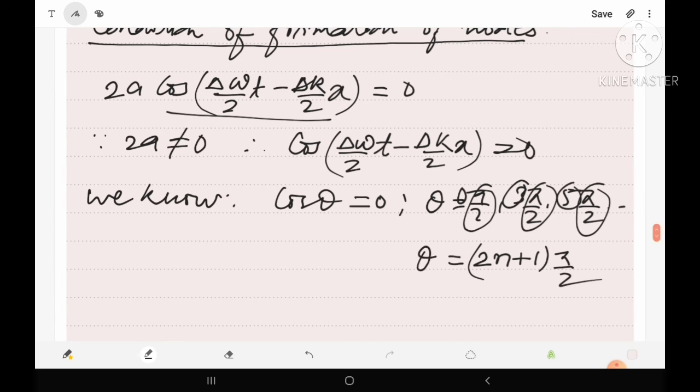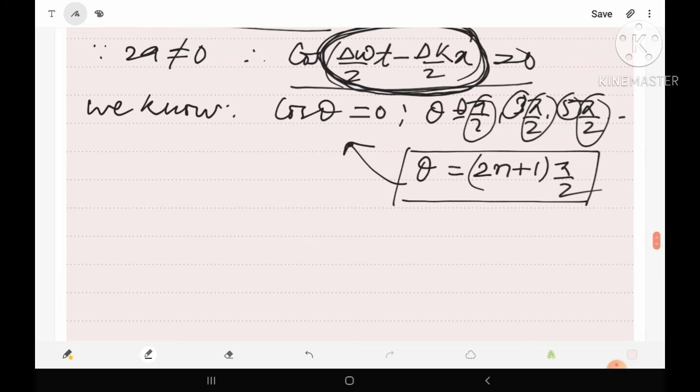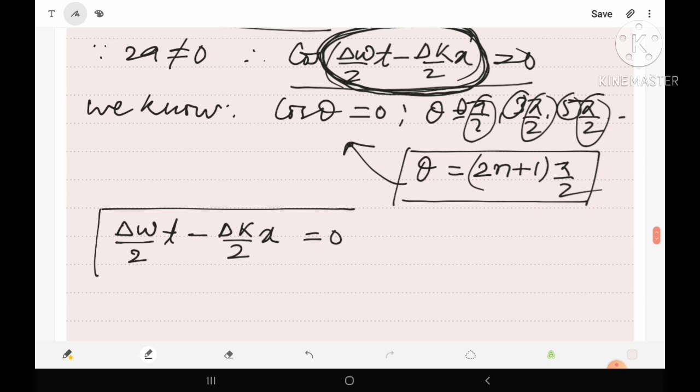So if theta is an odd multiple of pi by 2, then cos theta will be equal to 0. In our case theta is given by this quantity, so it should be equal to an odd multiple of pi by 2, only then cos theta will be equal to 0. So del omega upon 2 t minus del k upon 2 x should be equal to (2n plus 1) pi by 2. This is the condition of formation of nodes.